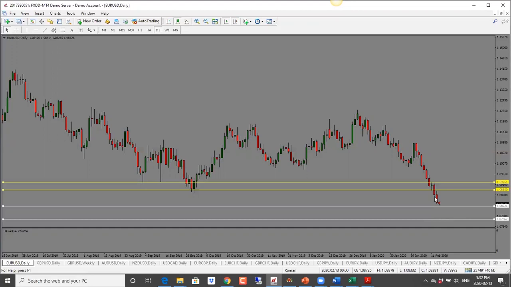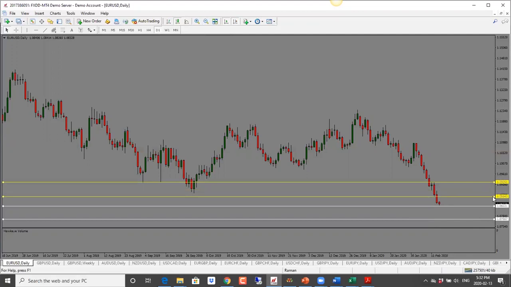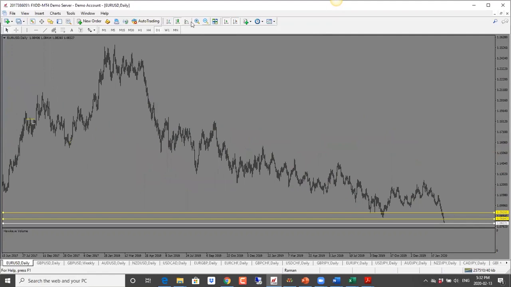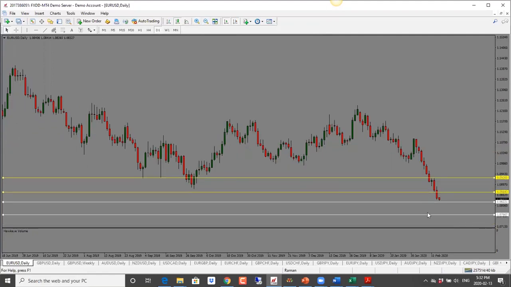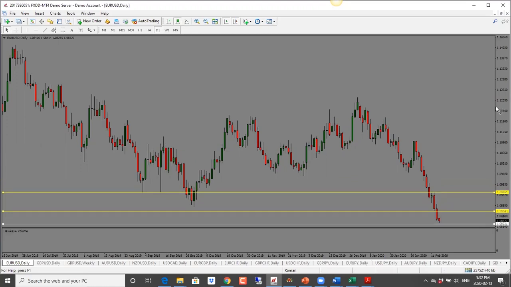Now bias is still bearish. We have a nice bearish candle close here. And in terms of the pullback, we could get a pullback into the 1.0865 area, so keep an eye on that. And in terms of our targets, the first one is fairly close, 1.0820, and then the second one is 1.0765 level. So bias here is bearish for euro dollar.